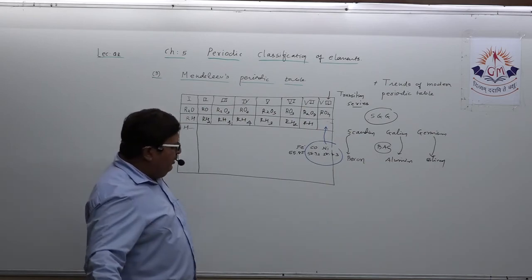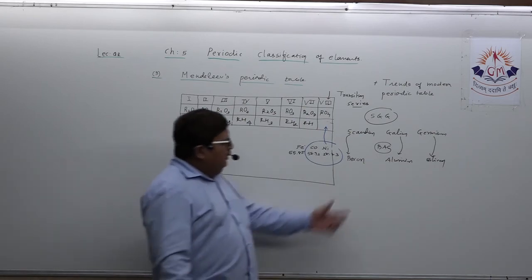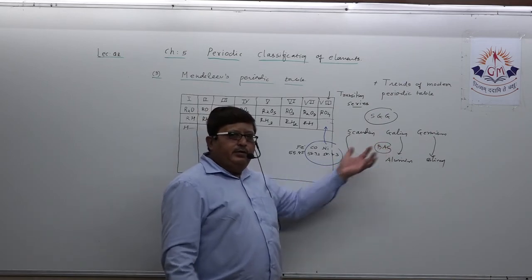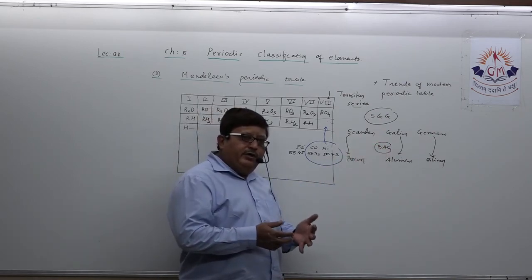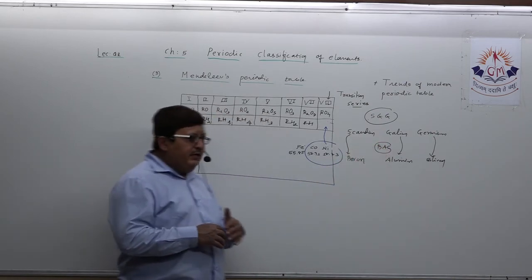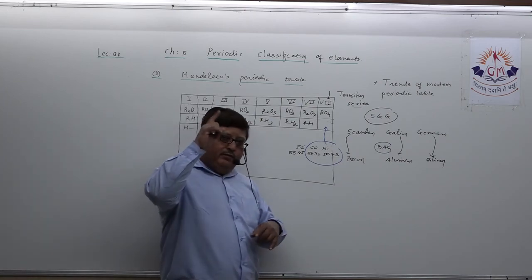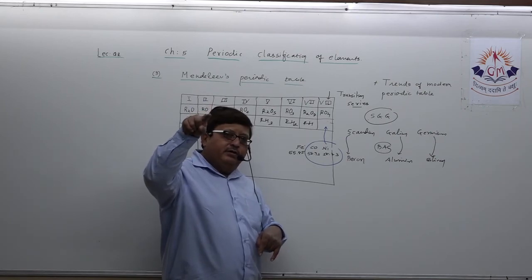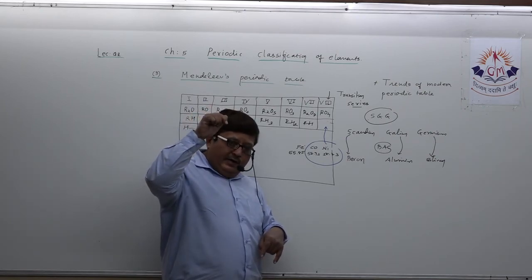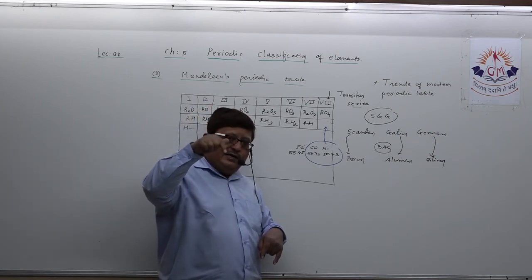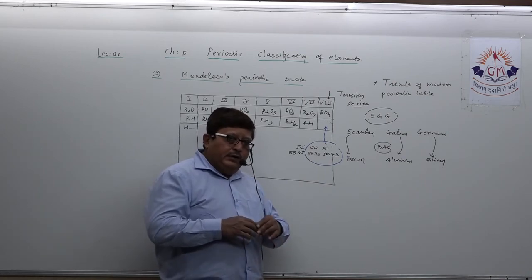The second remarkable feature: in his periodic table he designed it in such a way that there were vacant places for those elements which were going to be discovered in future, but at that time those elements were not known.